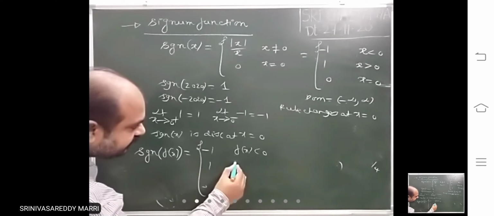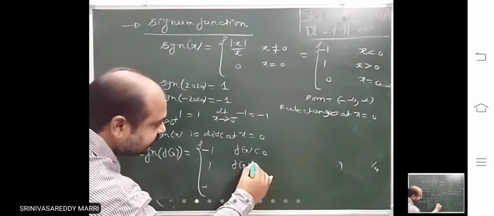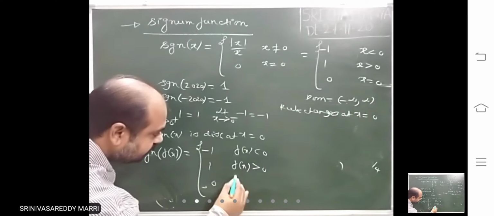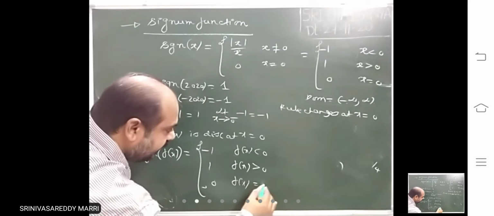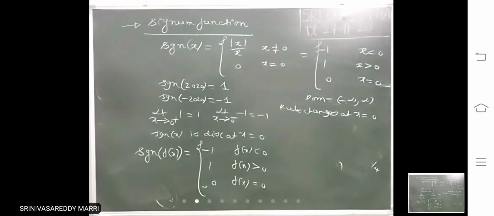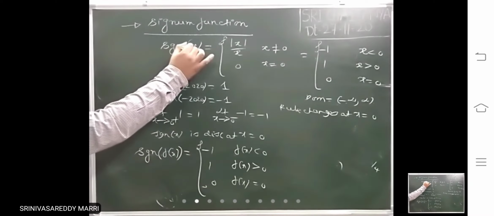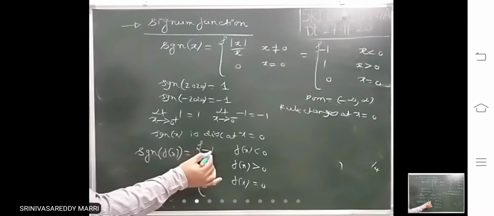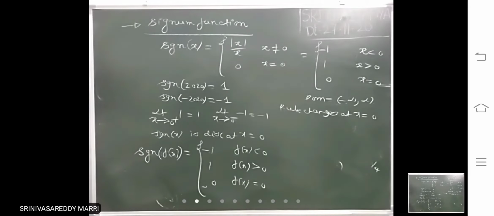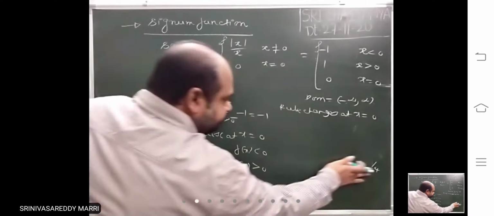Minus 1 when f of x less than 0, 1 when f of x greater than 0, 0 when f of x equal to 0.